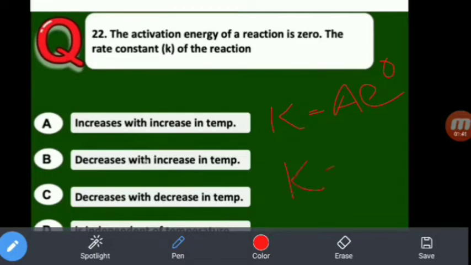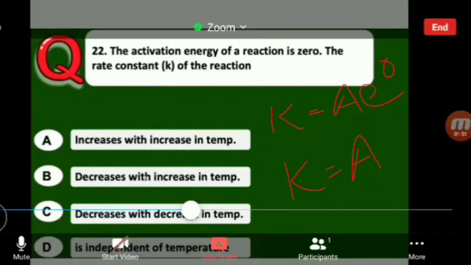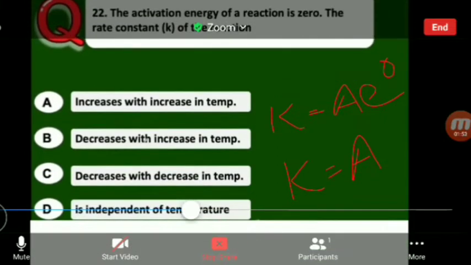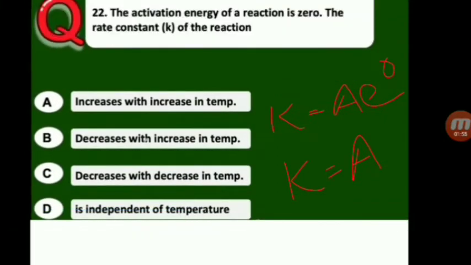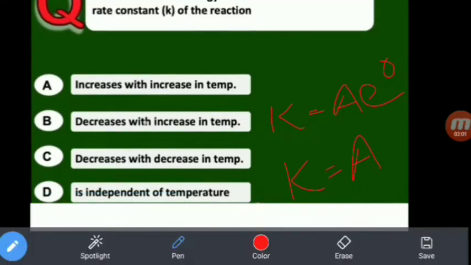That is nothing but K is equal to A. So the rate constant does not depend on temperature. Therefore it is independent of temperature. Why? Because activation energy is zero.